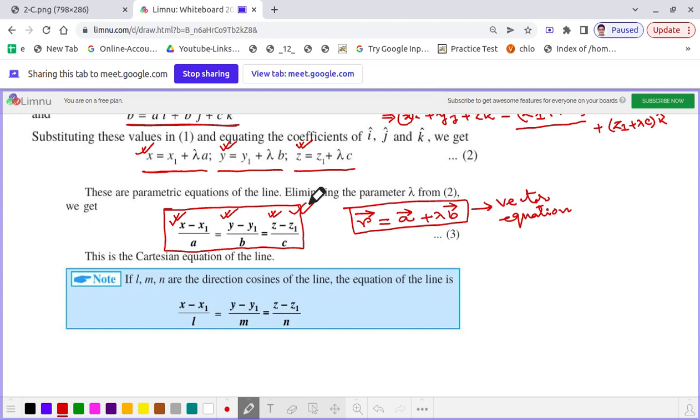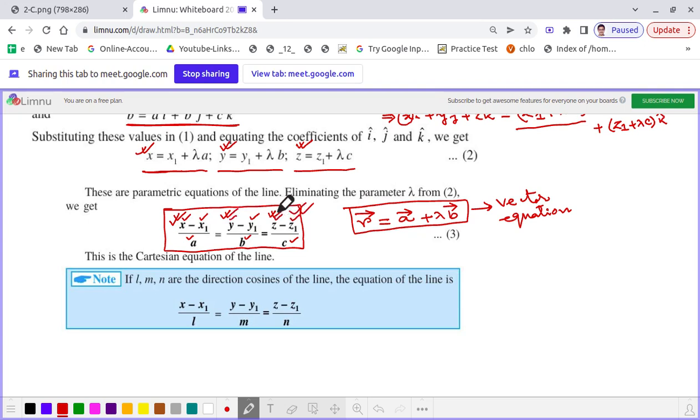Now what is the correlation between these two? The vector A is nothing but x1 i cap plus y1 j cap plus z1 k cap. And what is vector B? That is equal to a i cap plus b j cap plus c k cap. And what is vector R? R is the position vector of any arbitrary point on that straight line. That is nothing but x i cap plus y j cap plus z k cap.